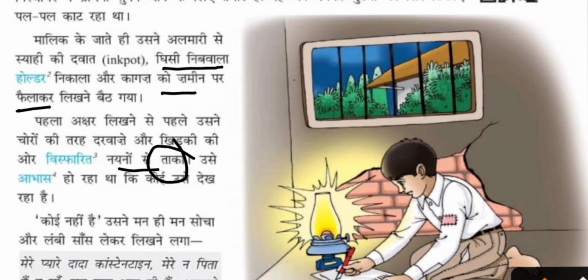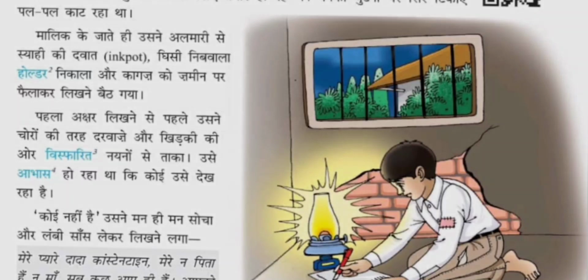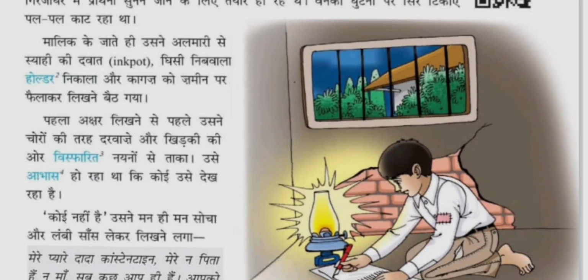He was able to feel as if someone was watching him. So he wants to ensure that no one is there. So he started to stare at the doors and windows before starting the letter.